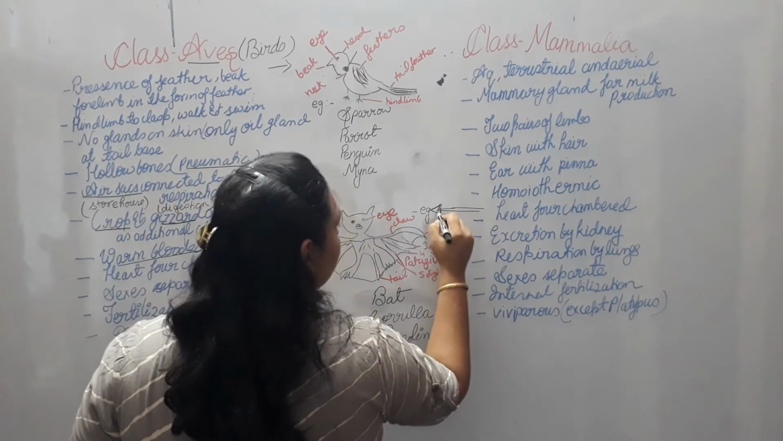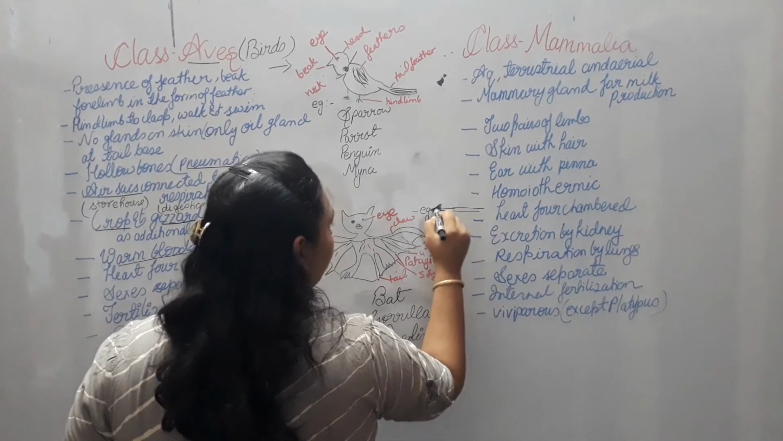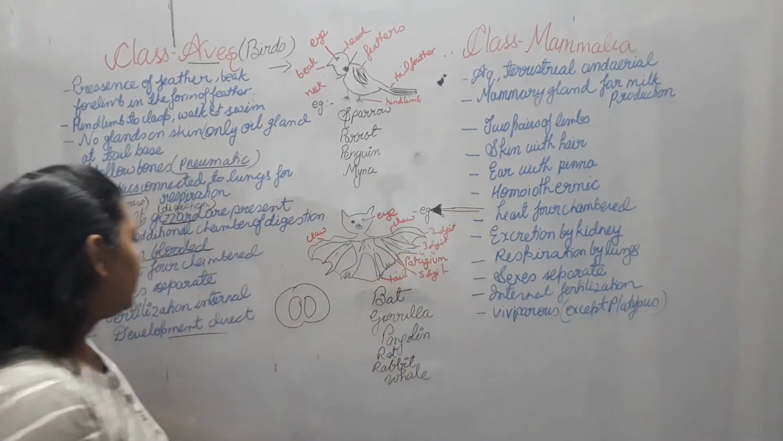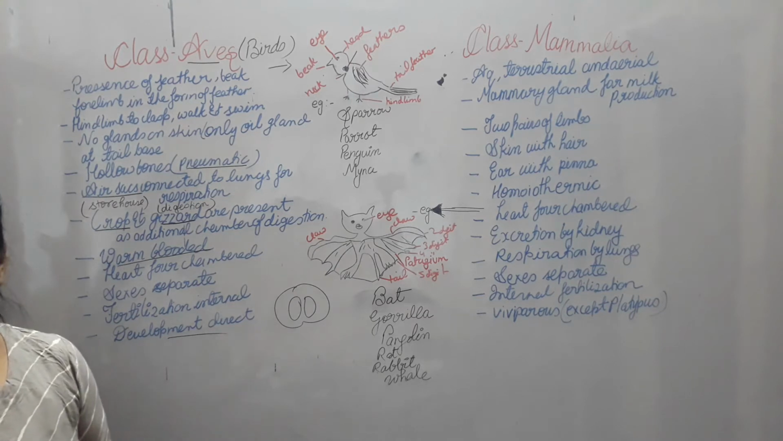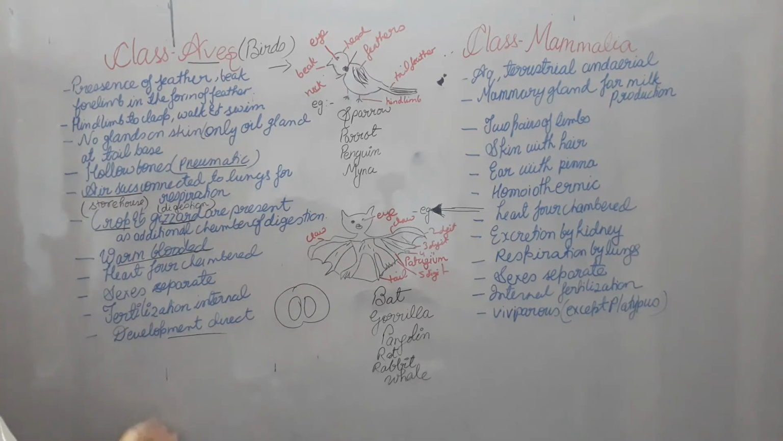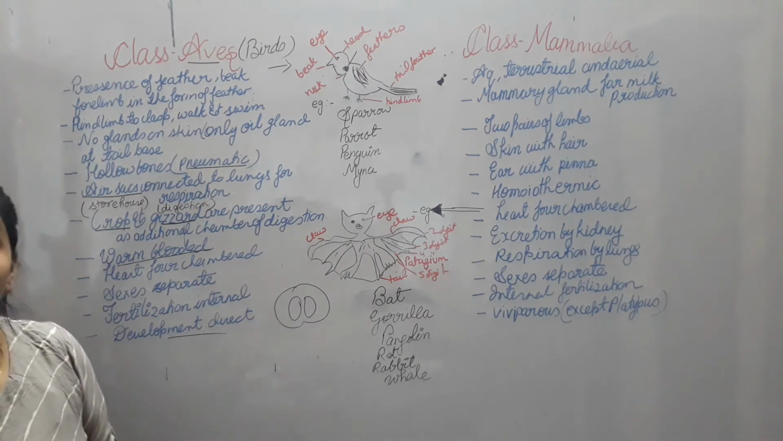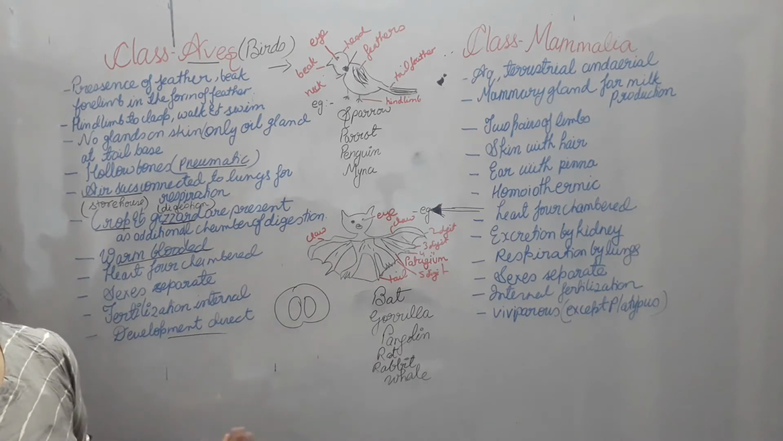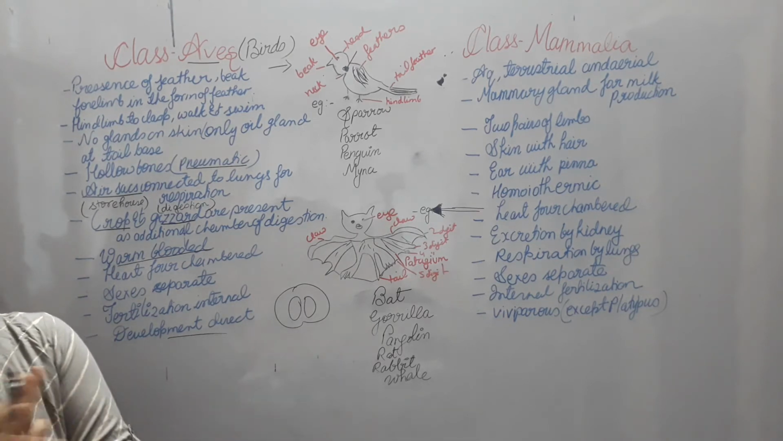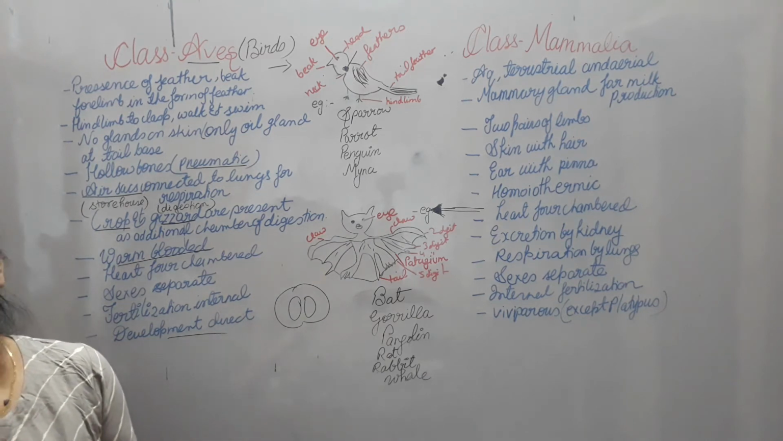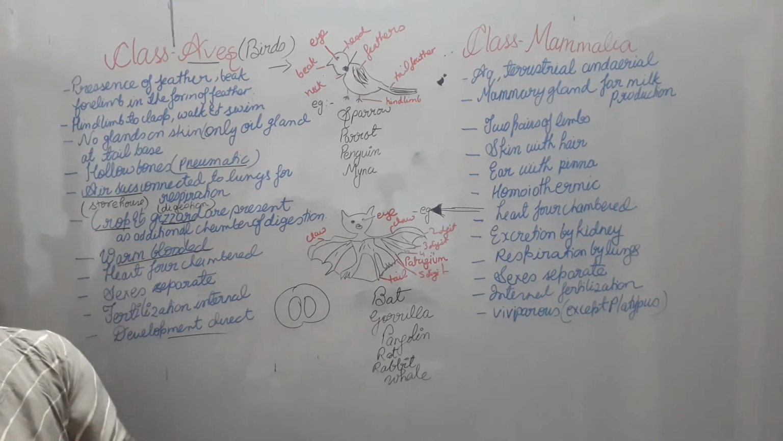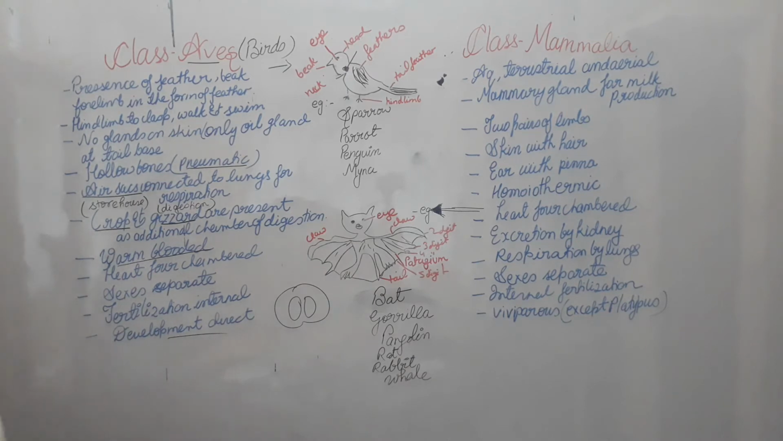So don't get confused. Okay. So the development is direct and they are the oviparous egg-laying animal. In the aves only ostrich is there, which is a flightless bird. Okay, so ostrich is having feather but it can't fly. A very fine feather-like structure is present in the body. They are the tallest one but they can never fly.